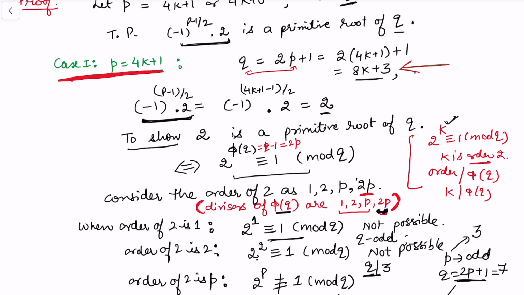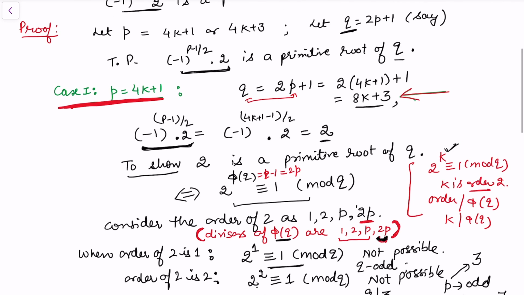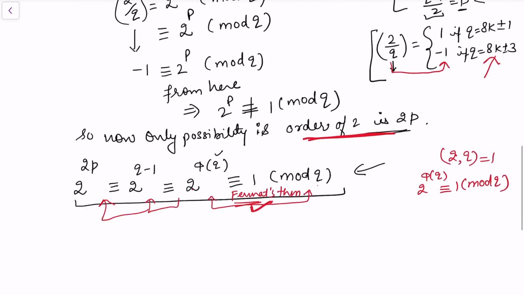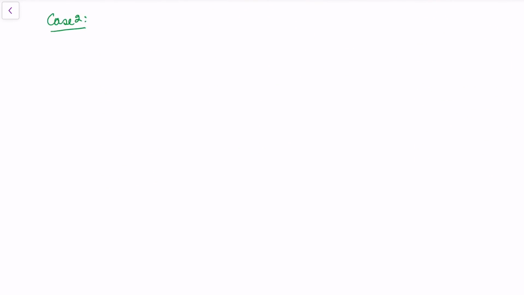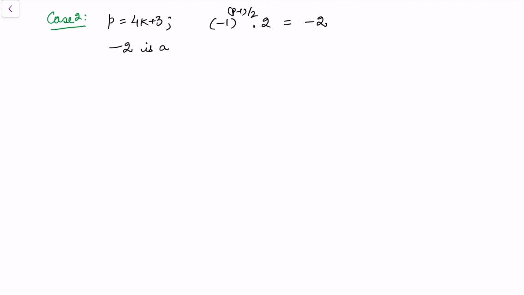Now let us prove this result for the other circumstance, where we have taken p = 4k + 3, because we have considered that p can be any odd prime. For the first case we have proved it. Let's see now the next case. In case 2, we consider the 4k + 3 form, and this time the primitive root we are looking for, which is this multiplied by 2, becomes -2. So we want to prove that -2 is a primitive root of q.